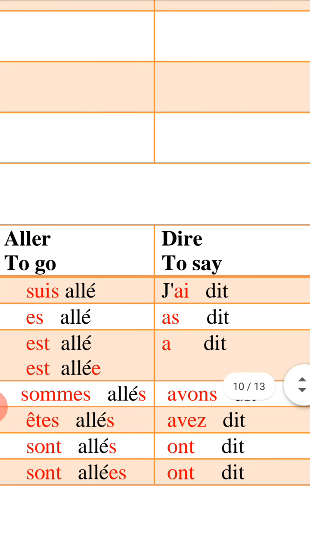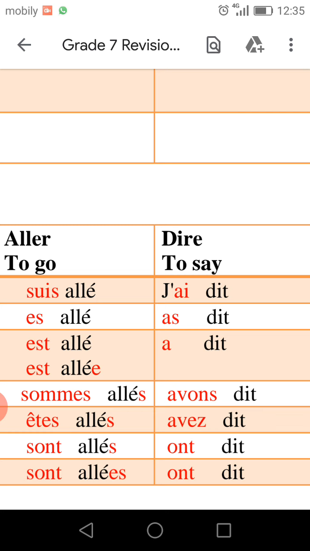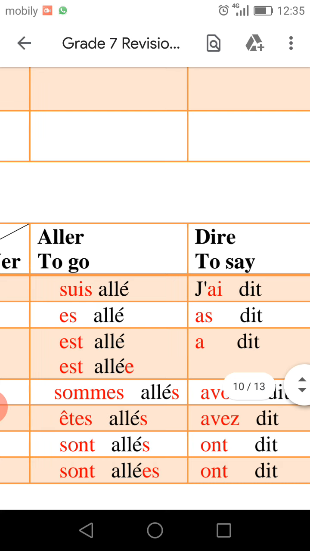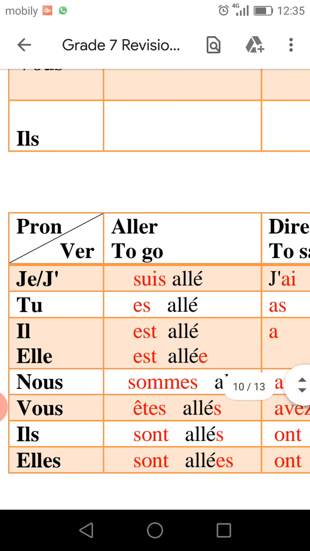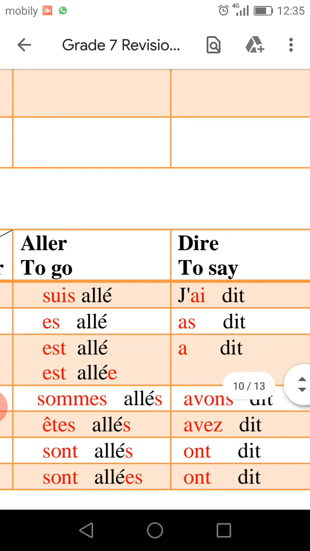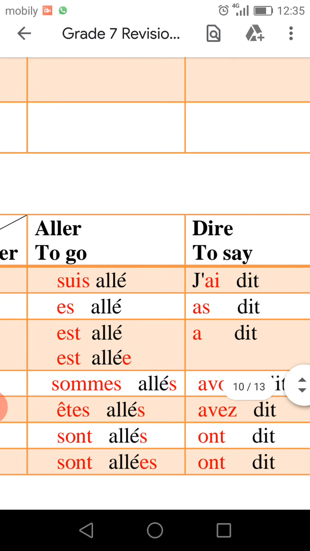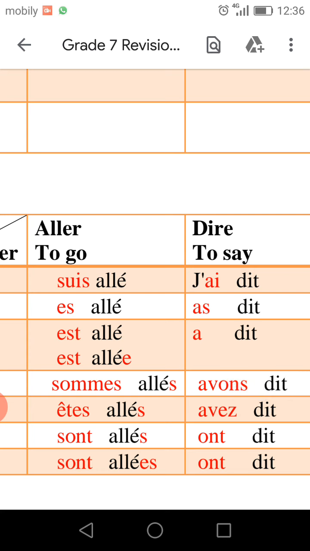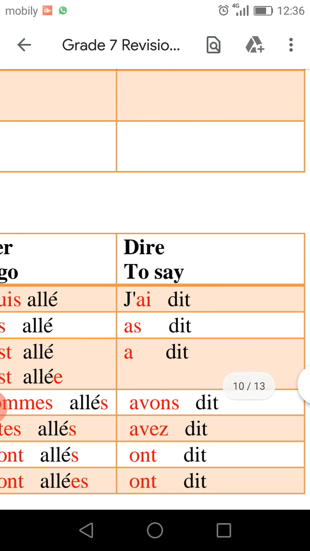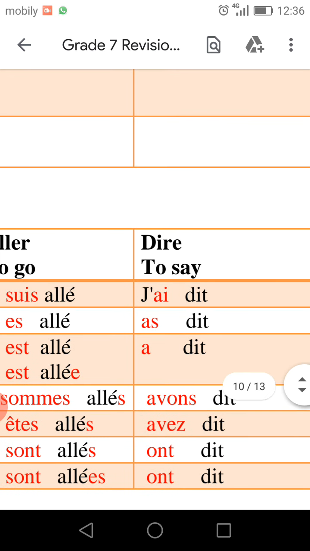Let's move to verbe dire. With verbe dire, I will not use verbe être before, as with aller. I should use verbe avoir before dire. Why verbe avoir? As we mentioned before, verbe dire is not one of the 14 verbs. If we have those 14 verbs, like aller, monter, passer, partir, we should use verbe être before in the passé composé. But here verbe dire is different: not with être, but with avoir.